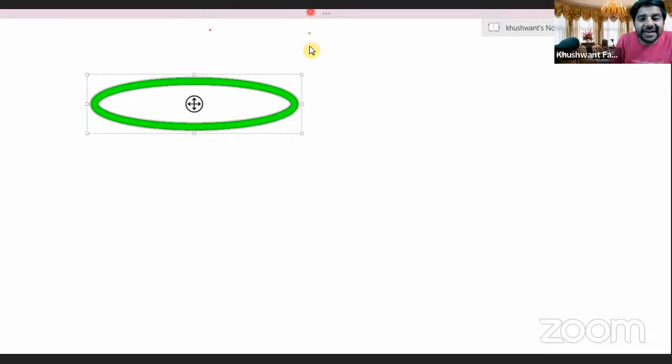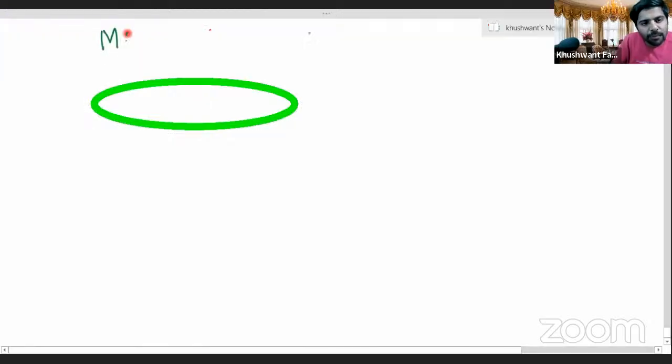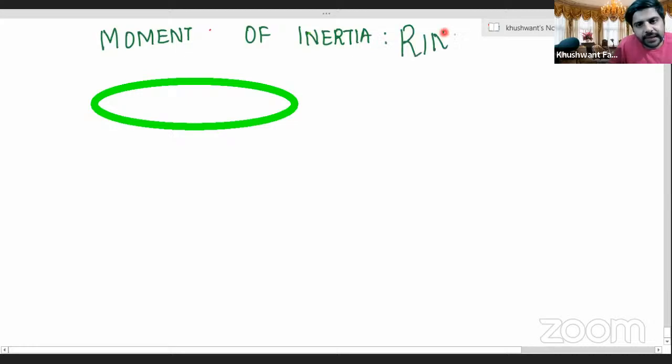So give the heading moment of inertia for a ring. Give the heading everybody. Moment of inertia for a ring. Yes, moment of inertia for a ring. ठीक है? Yes. चलो, let's solve this one.